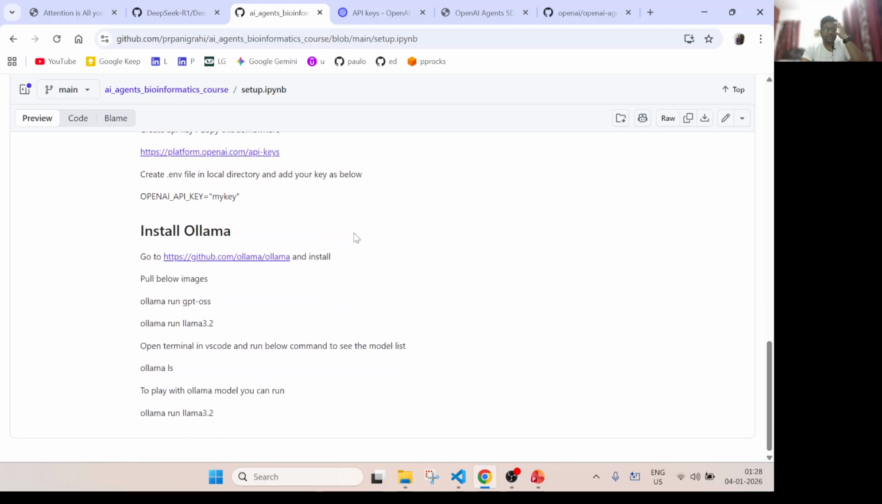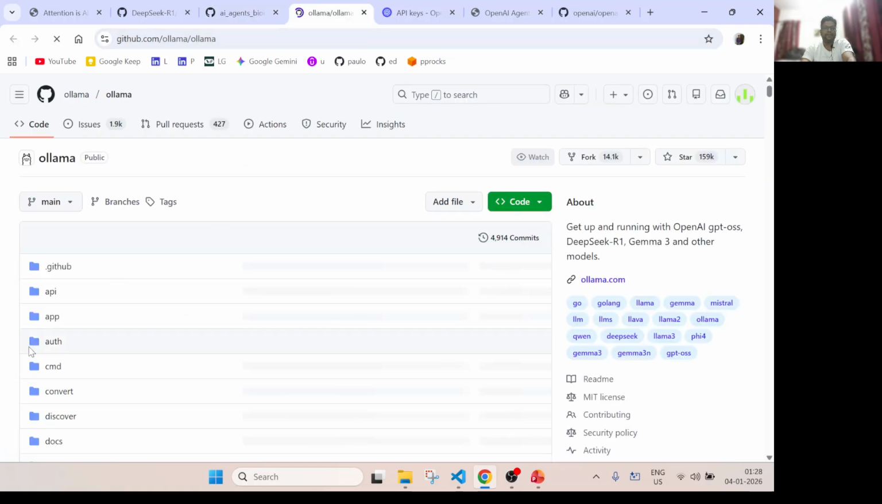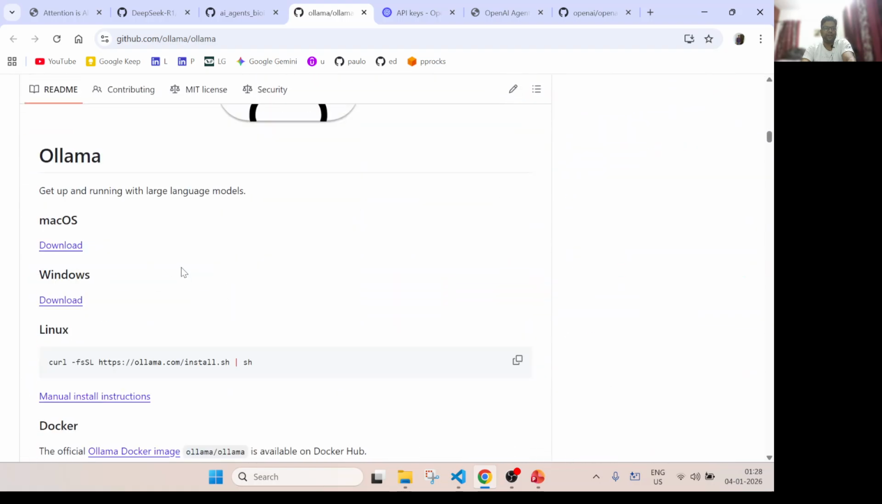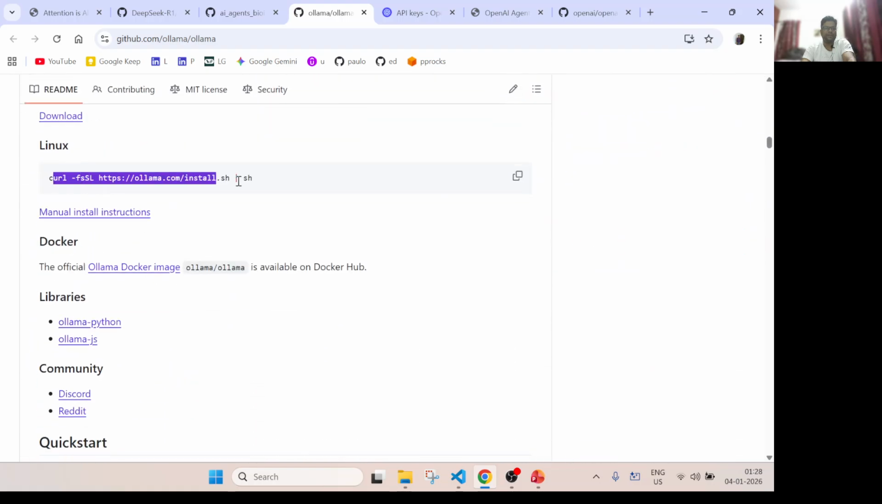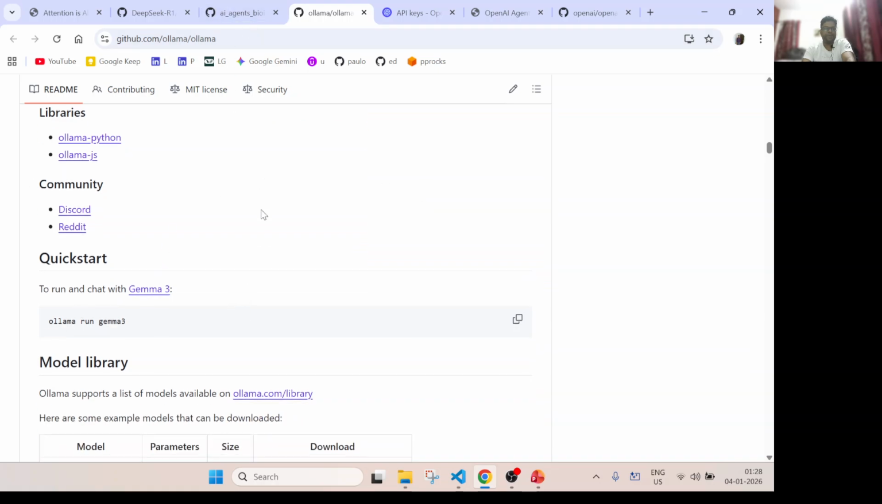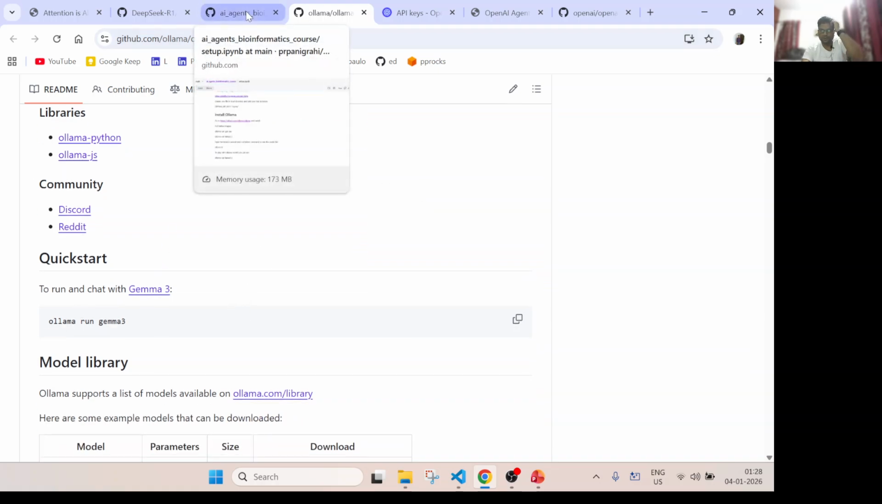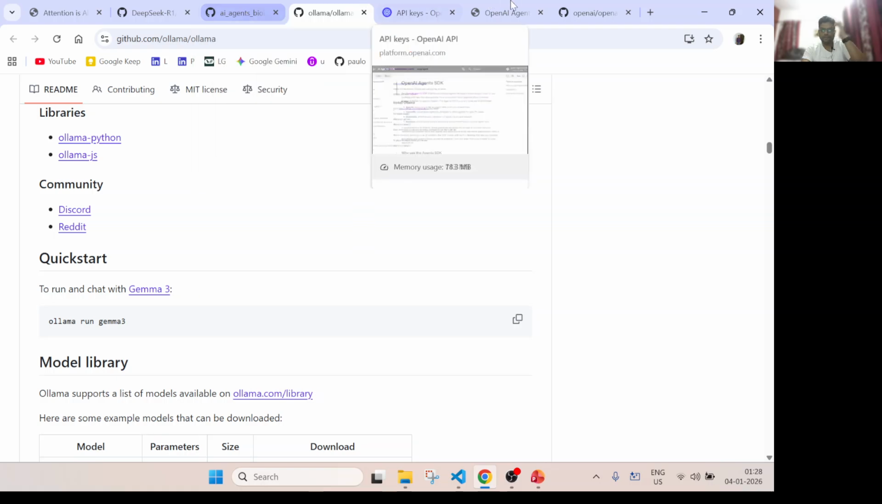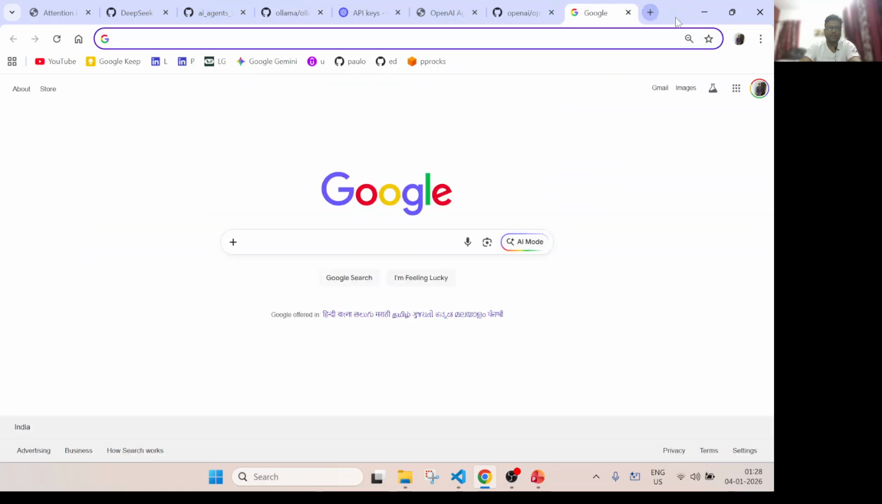As I said, we also need local models, so we need to install Ollama. You can go to this link and install. This is the Ollama repository. On Linux, you just type this command, and it will install Ollama, you start the server, and you can pull any Ollama model. I will just say a bit about Ollama, just one minute.